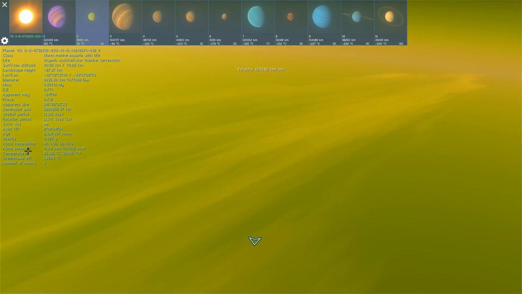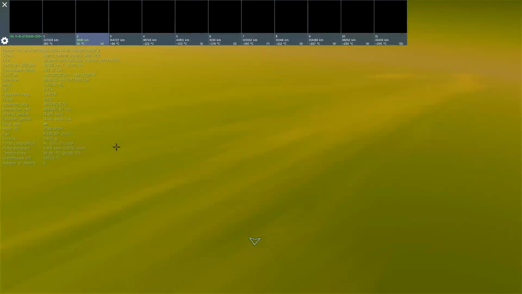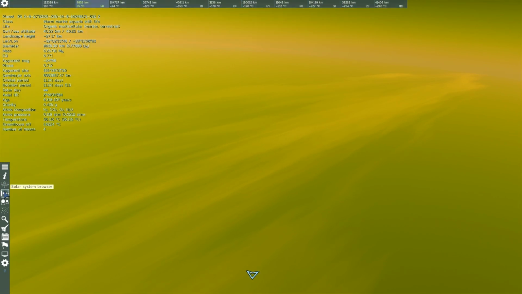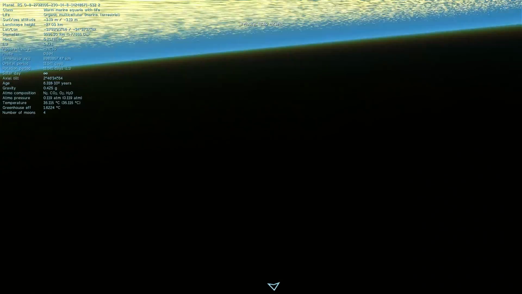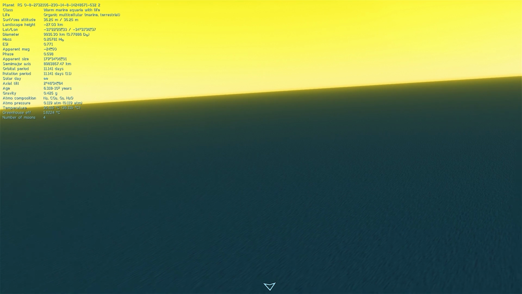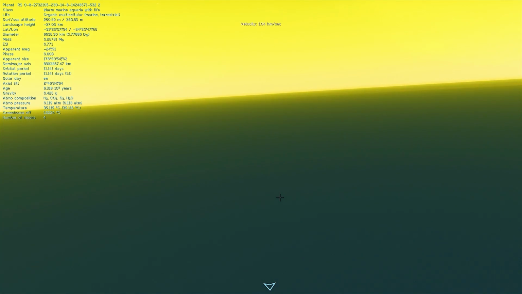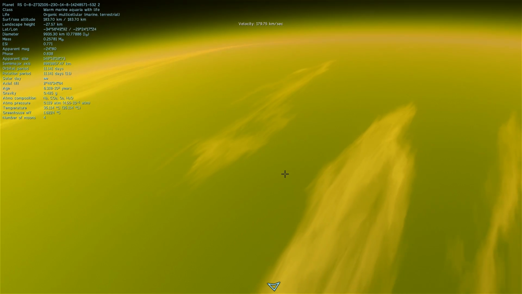But let's go and check out the surface of this beautiful world that is so unusual and so cool. This is actually all the other planets that we have here. And let's close this for a second and land on the surface. Now, unfortunately, we don't really see any of this life, so we just may have to imagine it, because as of now, Space Engine doesn't really allow you to see any life except for some of the plant life. But it is here, it is there, and it's definitely present on the surface.